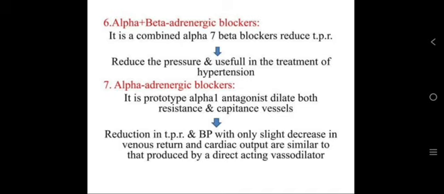Then alpha adrenergic blockers. Prazosin is the prototype alpha 1 antagonist and dilates both resistance and capacitance vessels. Reduction in TPR and BP, with only slight decrease in venous return and cardiac output, is similar to that produced by direct acting vasodilators.